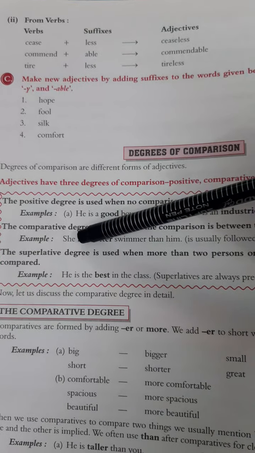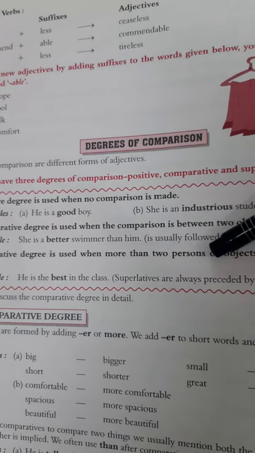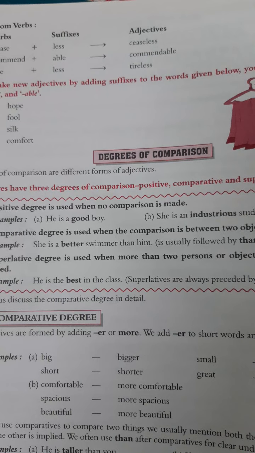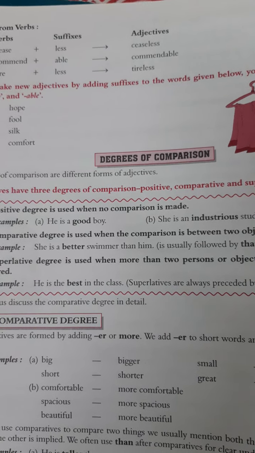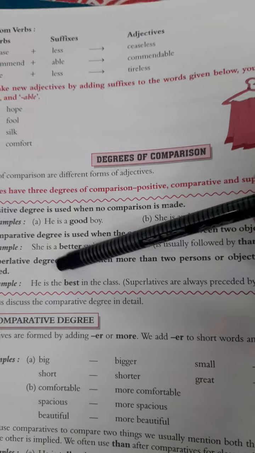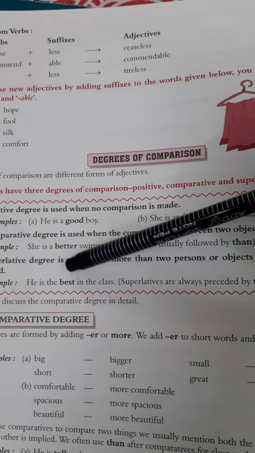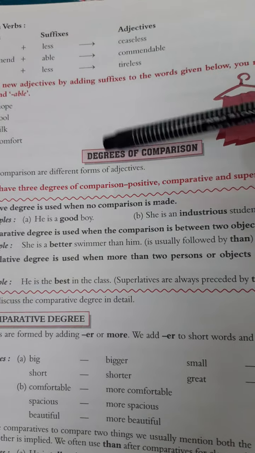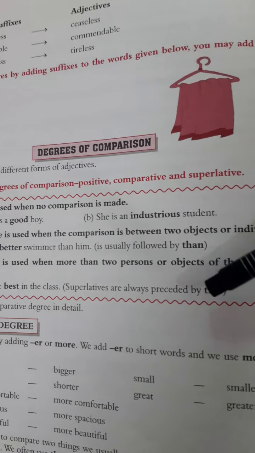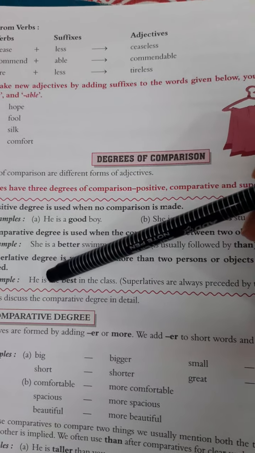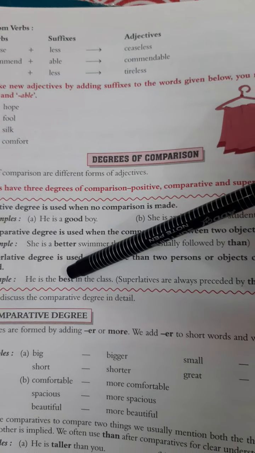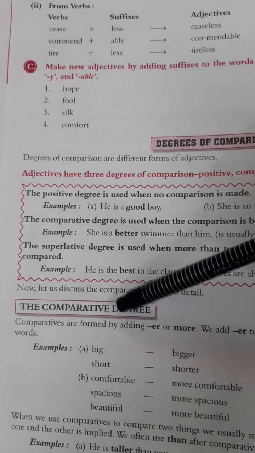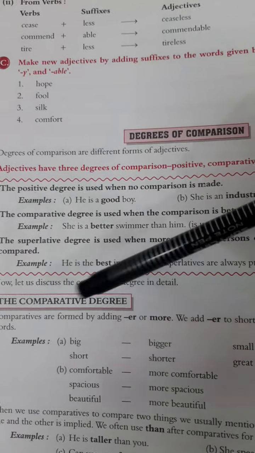The superlative degree is used when more than two persons or objects of the same class are compared. When we are talking about more than two persons or objects: he is the best in the class. Here we are talking about one student compared to all other students in the class. Is this clear? Superlative degrees are always preceded by the. There is always the before the superlative degree. He is the best. Is this clear?